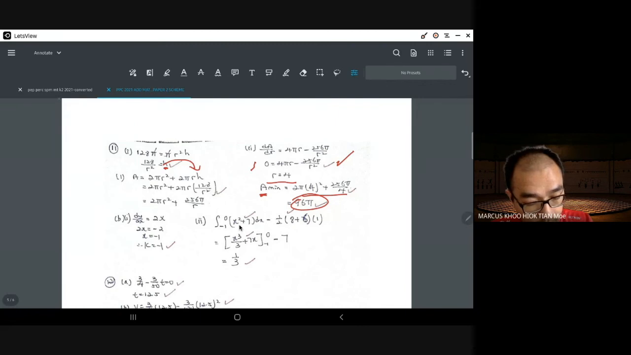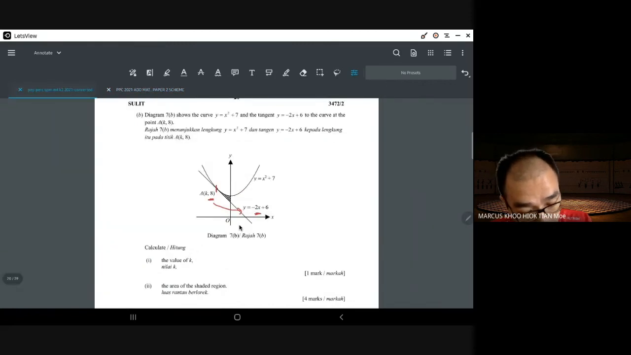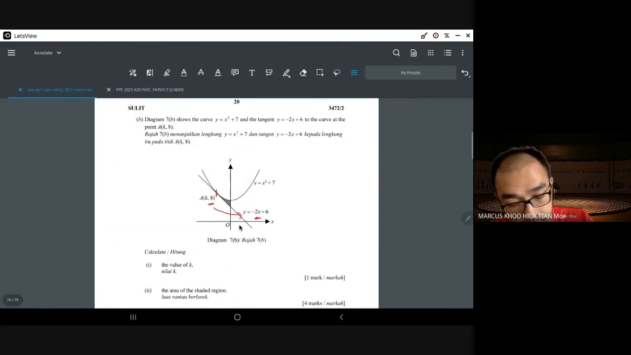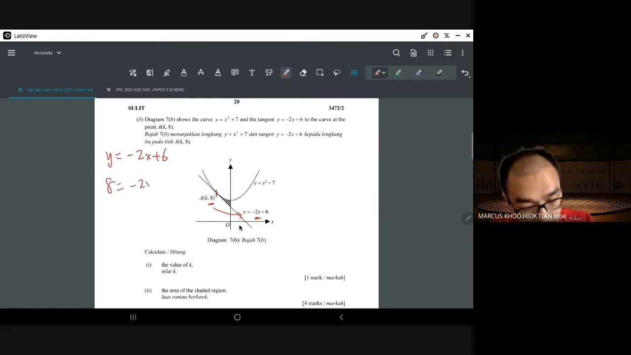K equals negative 1. Let me see if I can do this. y equals negative 2x plus 6. y is 8, so 8 equals negative 2x plus 6. Hello, k equals negative 1, you still get the same thing, right? 8 minus 6 is 2 equals negative 2k. So k equals negative 1. Either way you do is also correct.